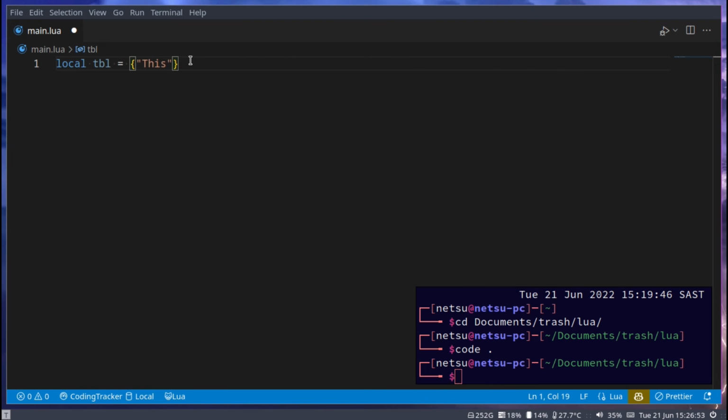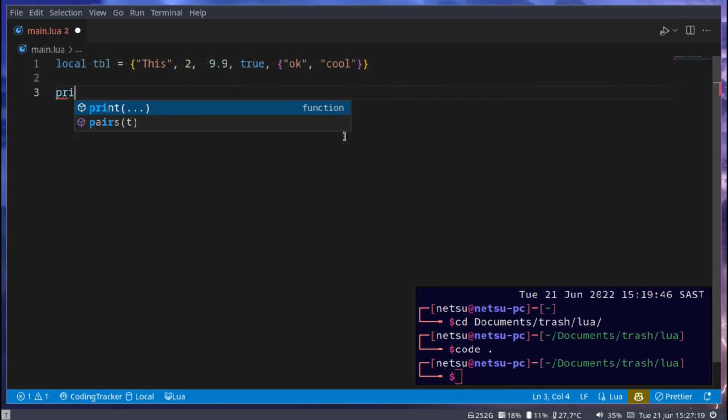So this, and we can put a 2 and a 9.9 and a true. All of these, they are allowed. Booleans, numbers, strings, even other tables. So we can go here and say, okay, cool. This is all allowed.